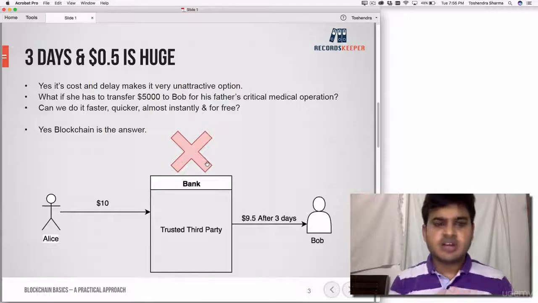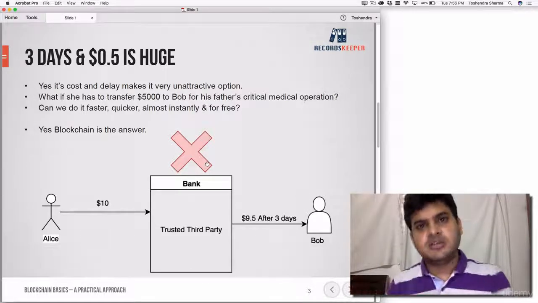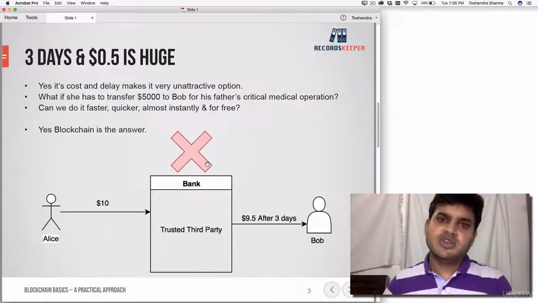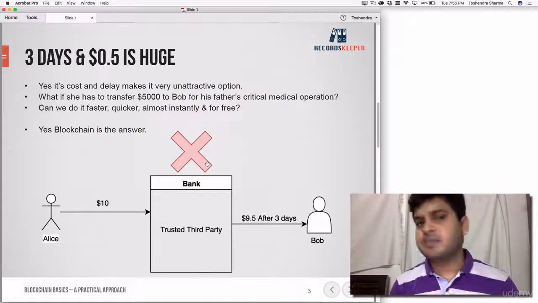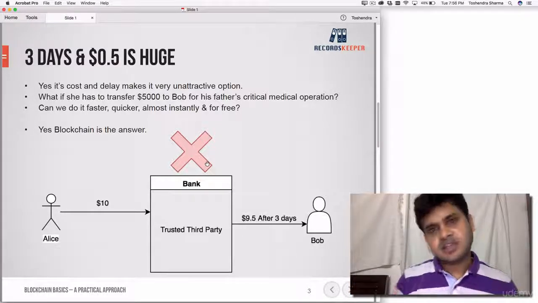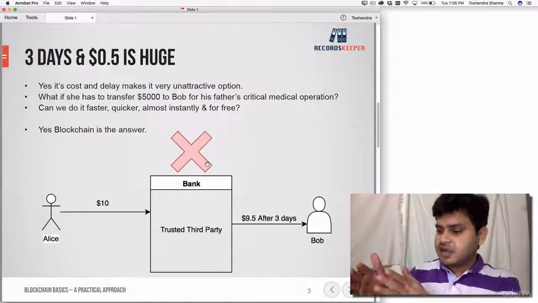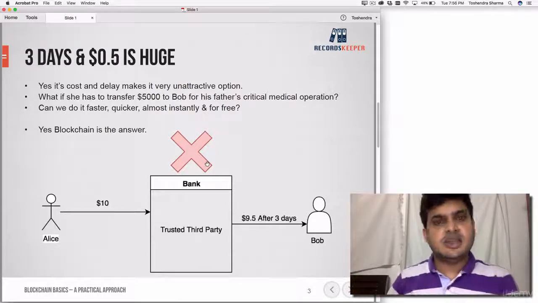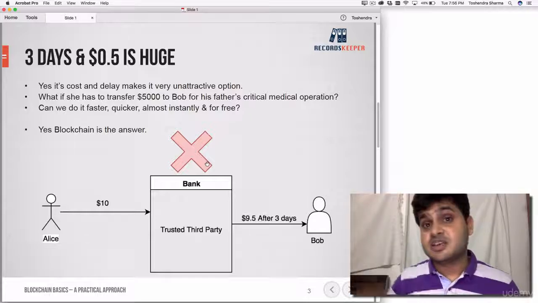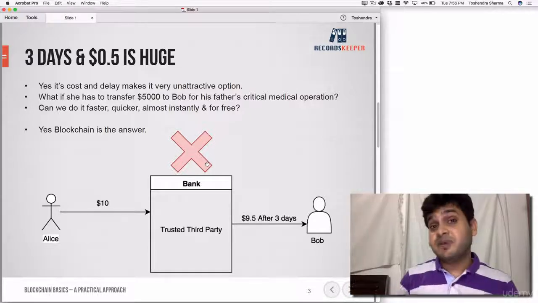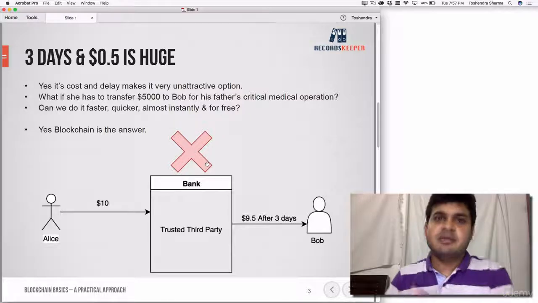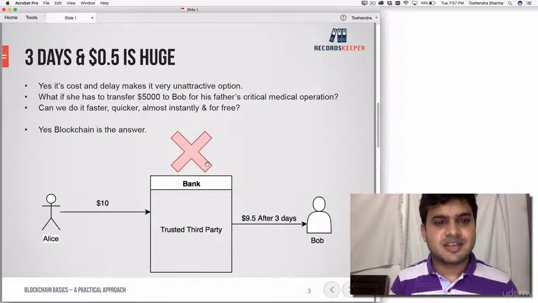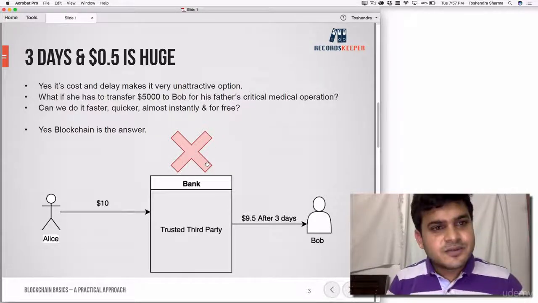So you convert your cash into the virtual currency and then transfer the virtual currency, and it will be reflected in the person's account instantly. The receiving entity can convert the money into fiat currency and then pay the bills, if that person is not taking bitcoins. Because if that hospital is taking bitcoins, he can even pay in bitcoins and save his father's life. So that's a good example.